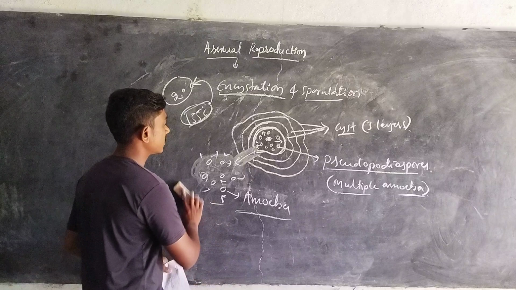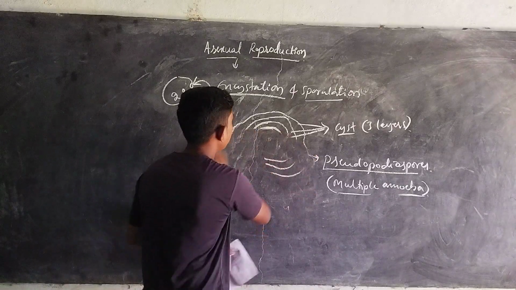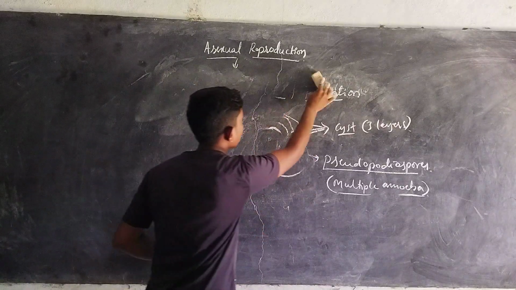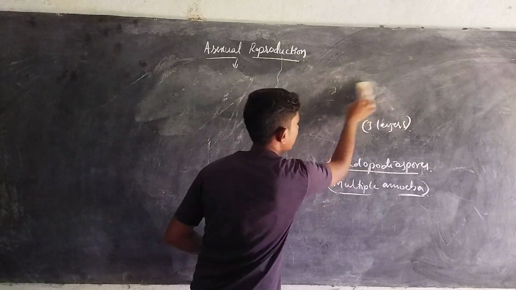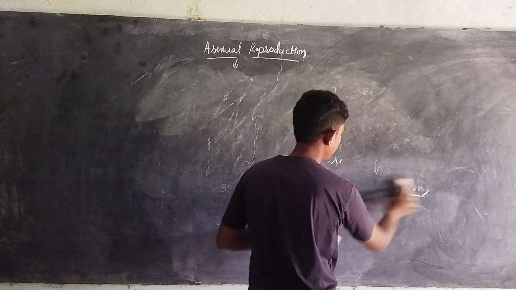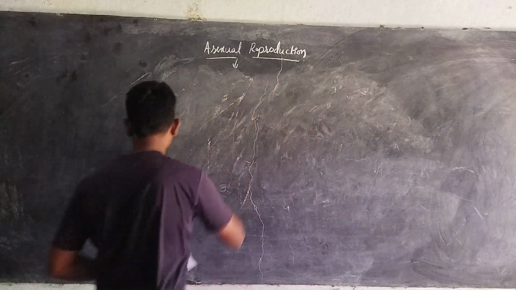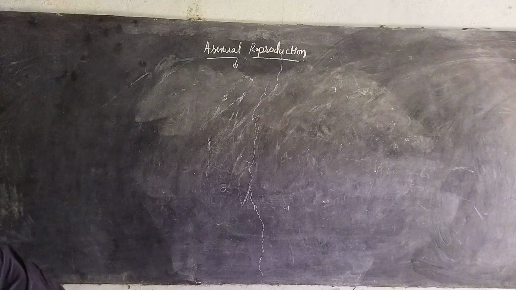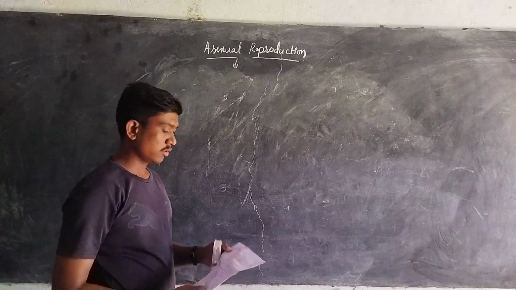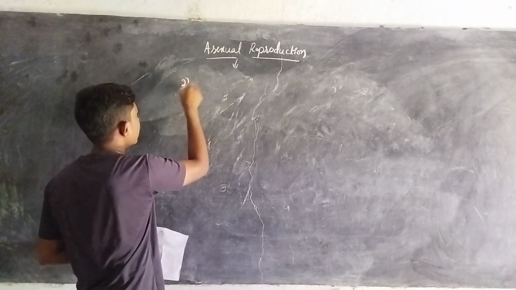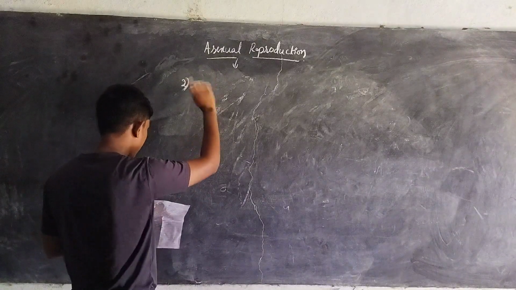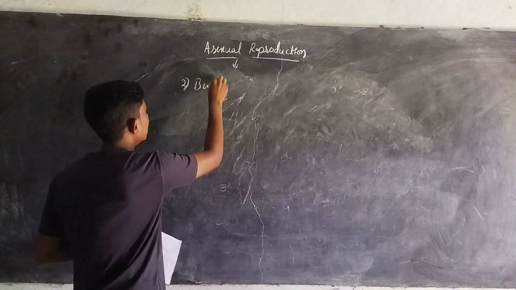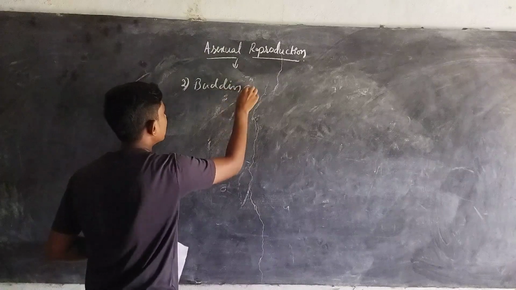At last we are going to discuss another mode of asexual reproduction, that is budding. We have completed binary fission, and now we discuss the next one, budding.